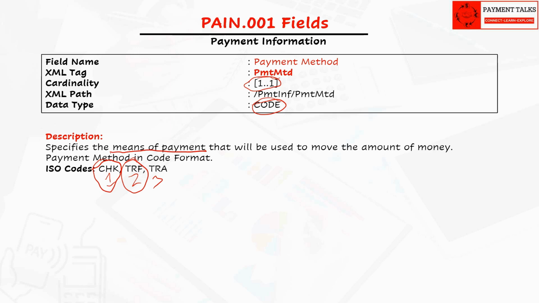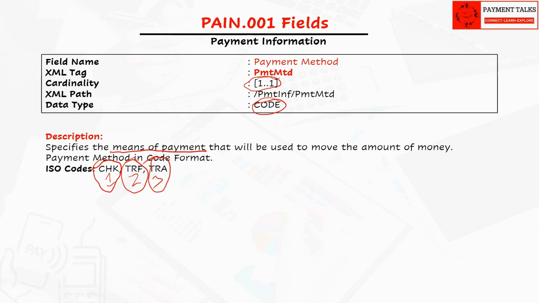The last code is TRA, transfer advice. TRA is used when the message is only sending payment information or advice, not actually instructing the bank to move funds. An example can be a corporate treasury system sends payment details to the bank for notification or reconciliation purposes, while the actual payment is executed separately. As this is information only, Pacs.008 is not generated in this case. This TRA value is not supported in CBPR scheme.